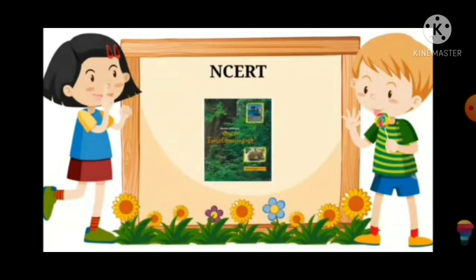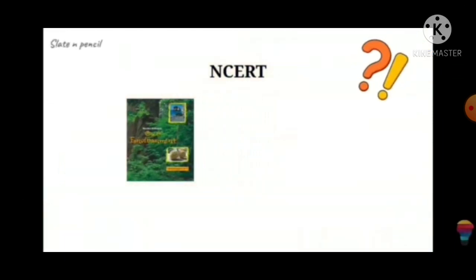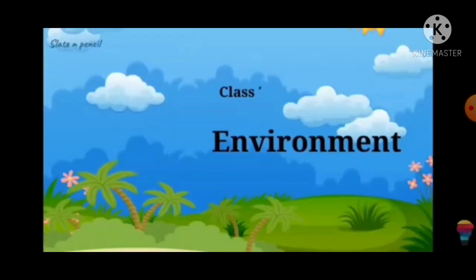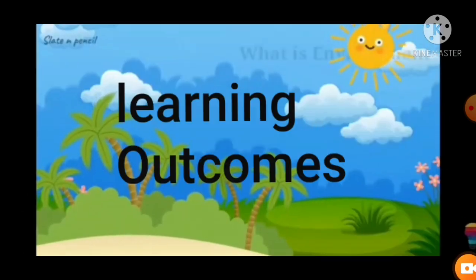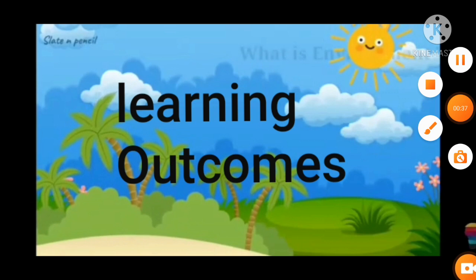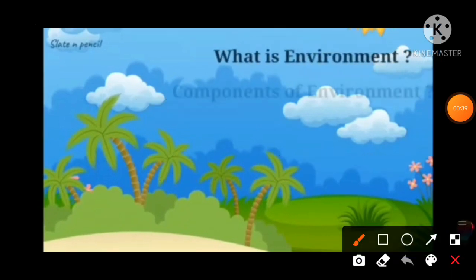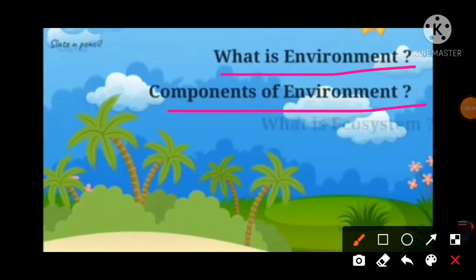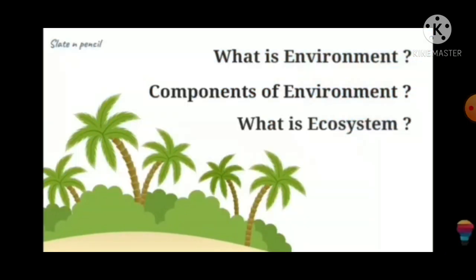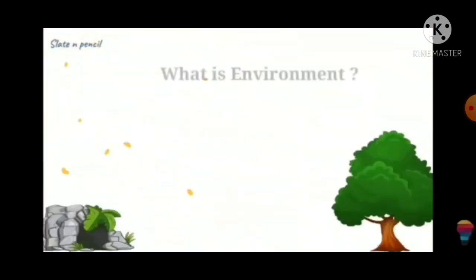So what is our today's topic? Our today's topic is about our environment. So the learning outcomes of our chapter will be, we will be able to learn about what is environment, components of environment, and what is ecosystem. Okay, so very first we will learn more about what is environment.